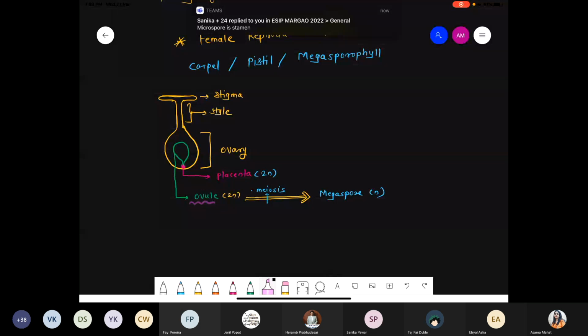Microspore is for the stamen. Microspore is for the anther. It is for the androecium. Androecium is finished. We are talking about the female reproductive part. So what happens in this process is that there is an ovule, it undergoes the process of meiosis and produces the megaspore. That's it. We'll see this part in detail later. But remember, just focus on the ovule. What do we have to focus on? We have to focus on the ovule.